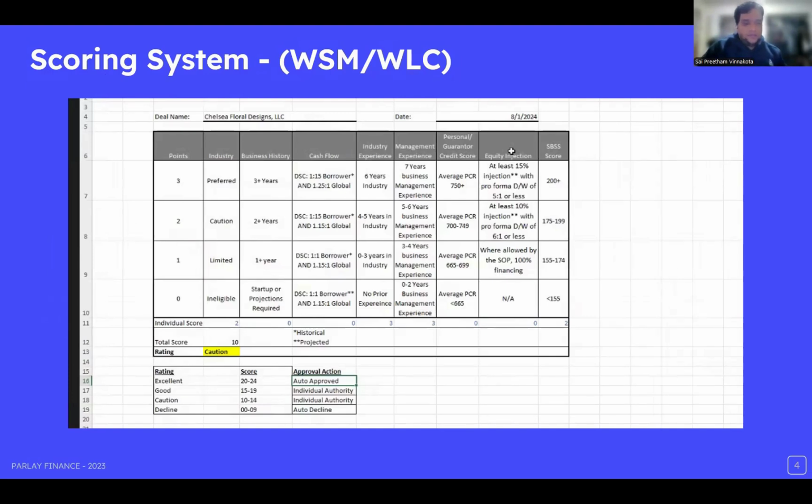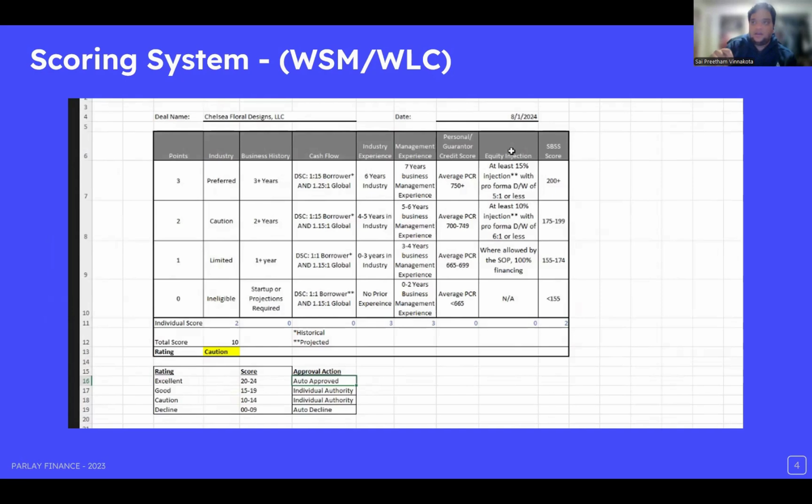The scoring system that Parlay uses right now is this. For example, you can see different points awarded to different types of applicant profiles. For example, if the applicant profile's industry is preferred, then they give 3 points to it. The most important score or parameter, I think, is the personal or character credit score. How the scoring system works is it takes all these parameters as inputs, and the applicant's profile will have all these details.